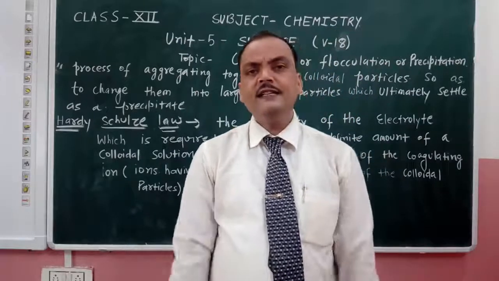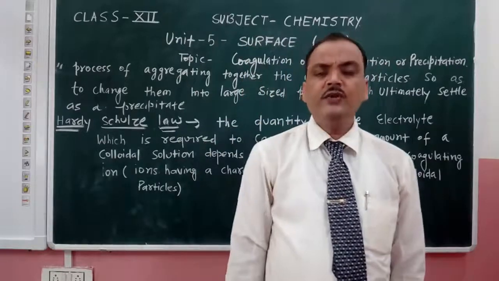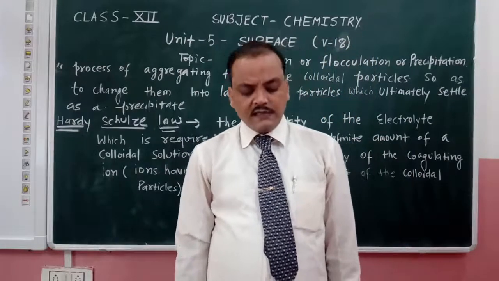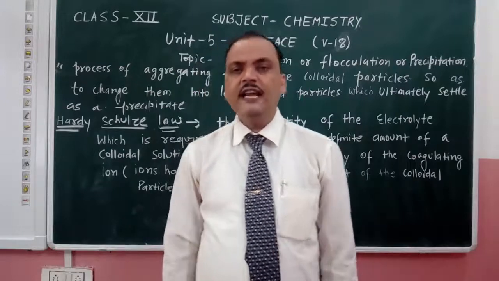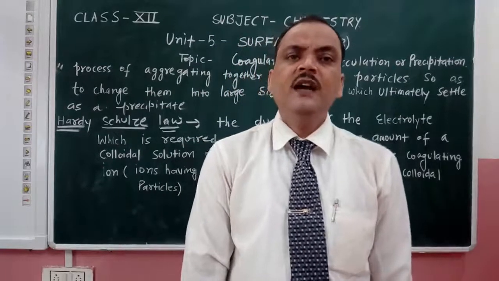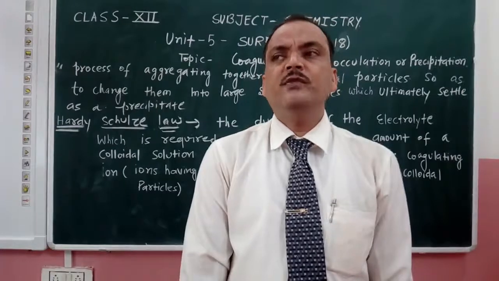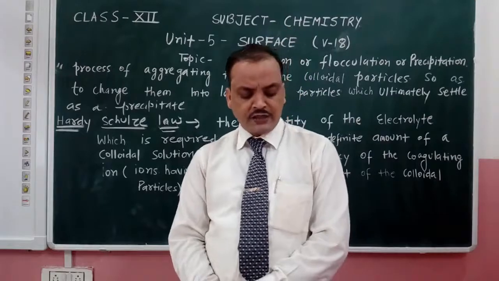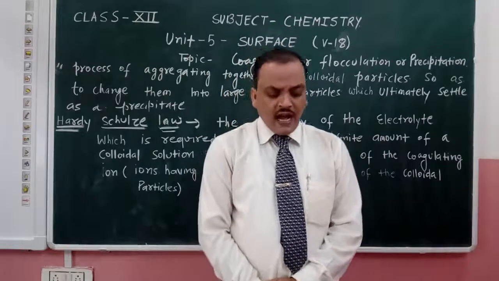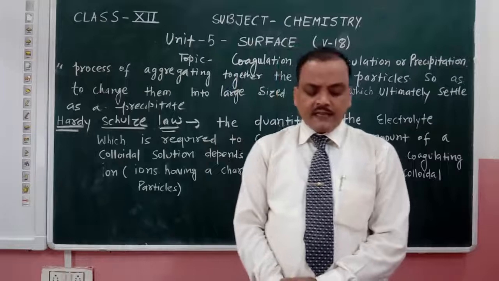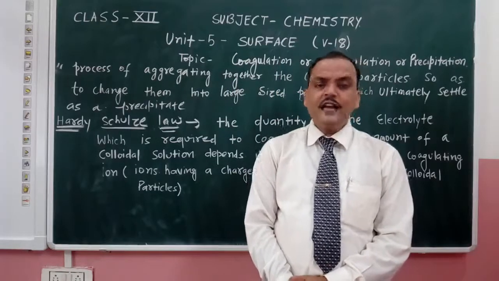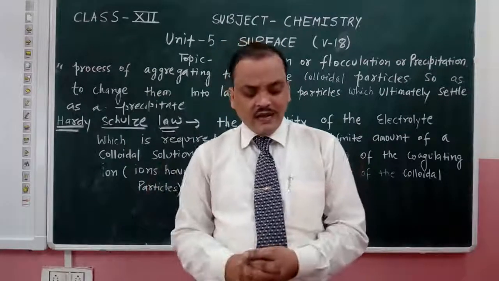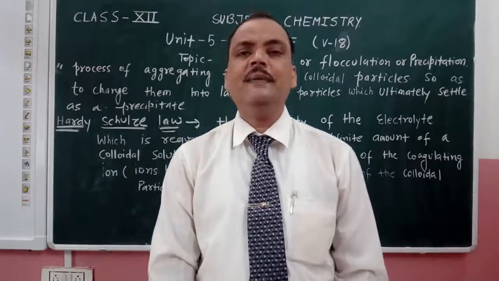The ions responsible for the neutralization of the charge on the colloidal particles are called the coagulating ions. It means those ions which are responsible for the neutralization are known as coagulating ions or flocculating ions. The neutral particles then start accumulating to form particles of large size, and then they get settled down.